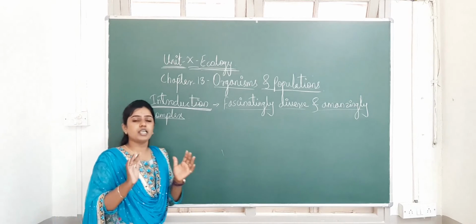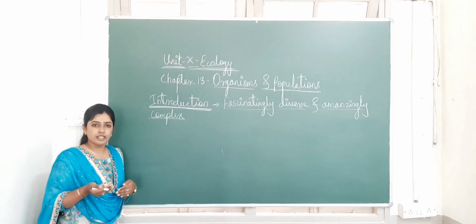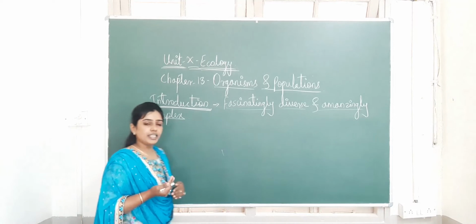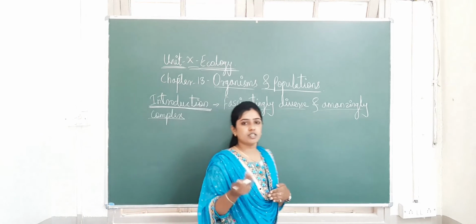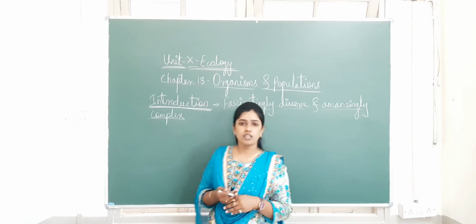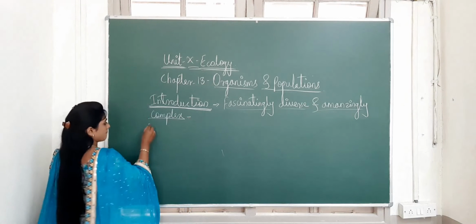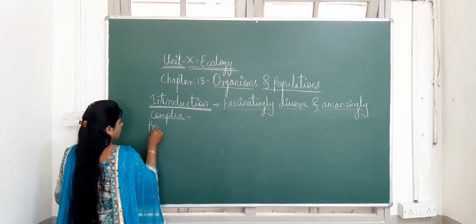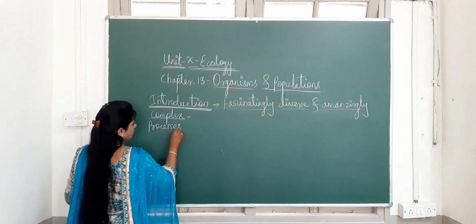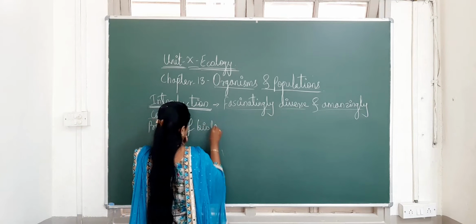So its complexity is of different types. We can try to understand its complexity by investigating the various levels of biological organization. Which are those levels? I'll write here: levels of biological organization.